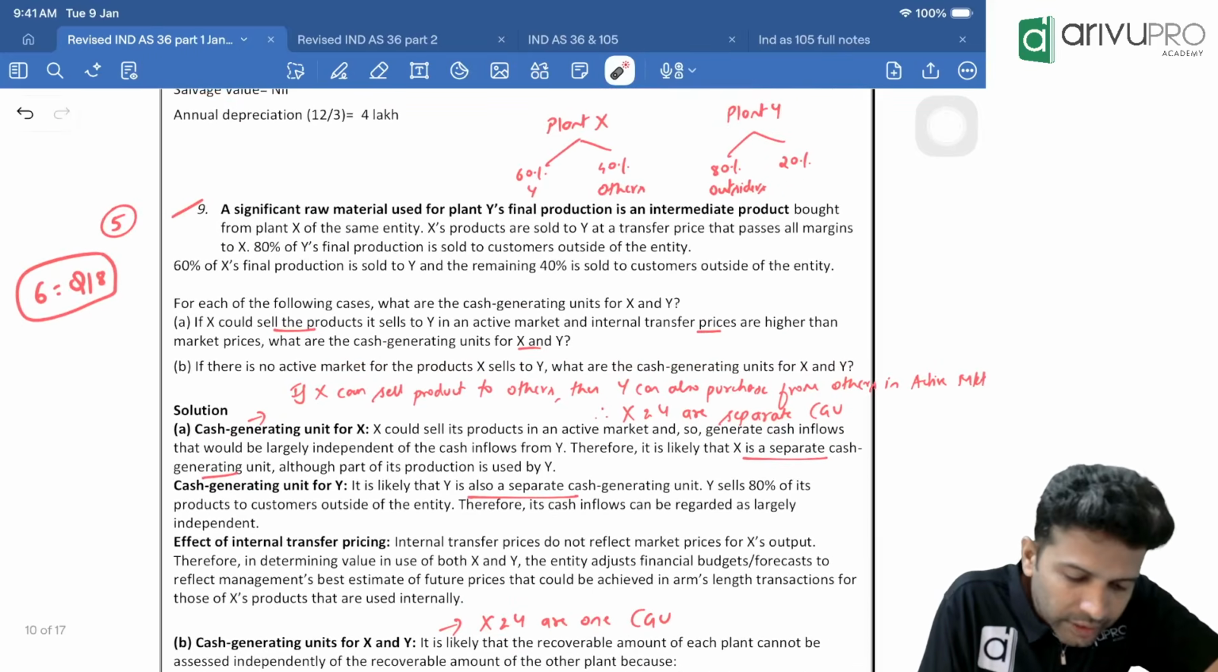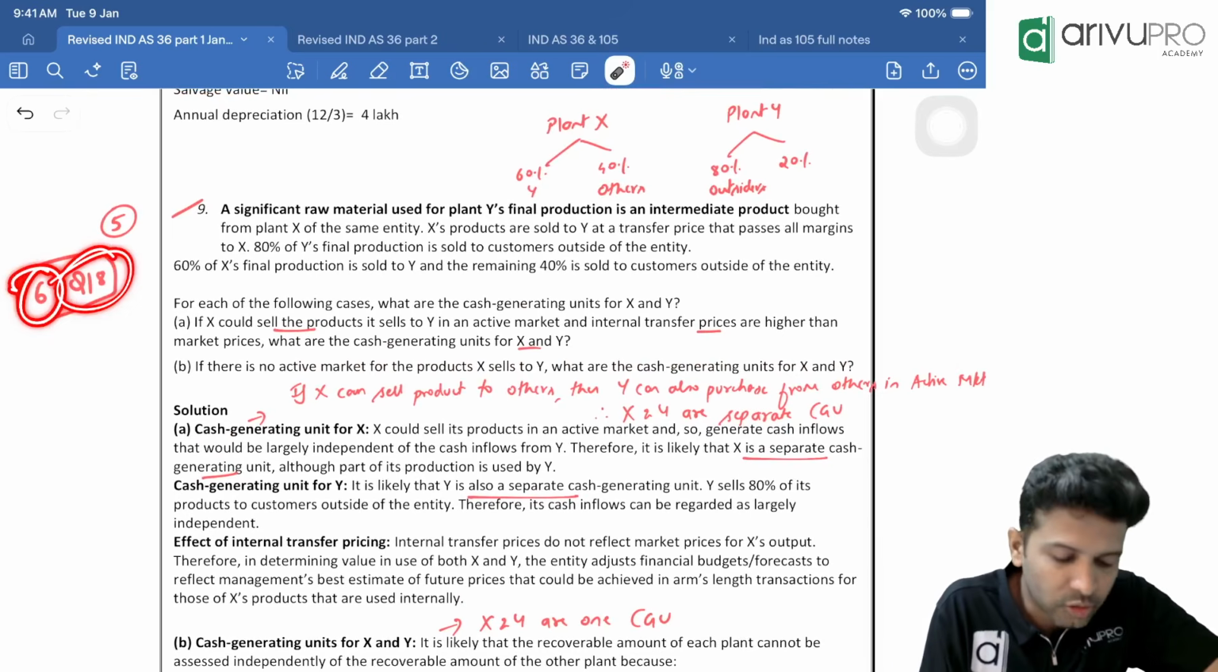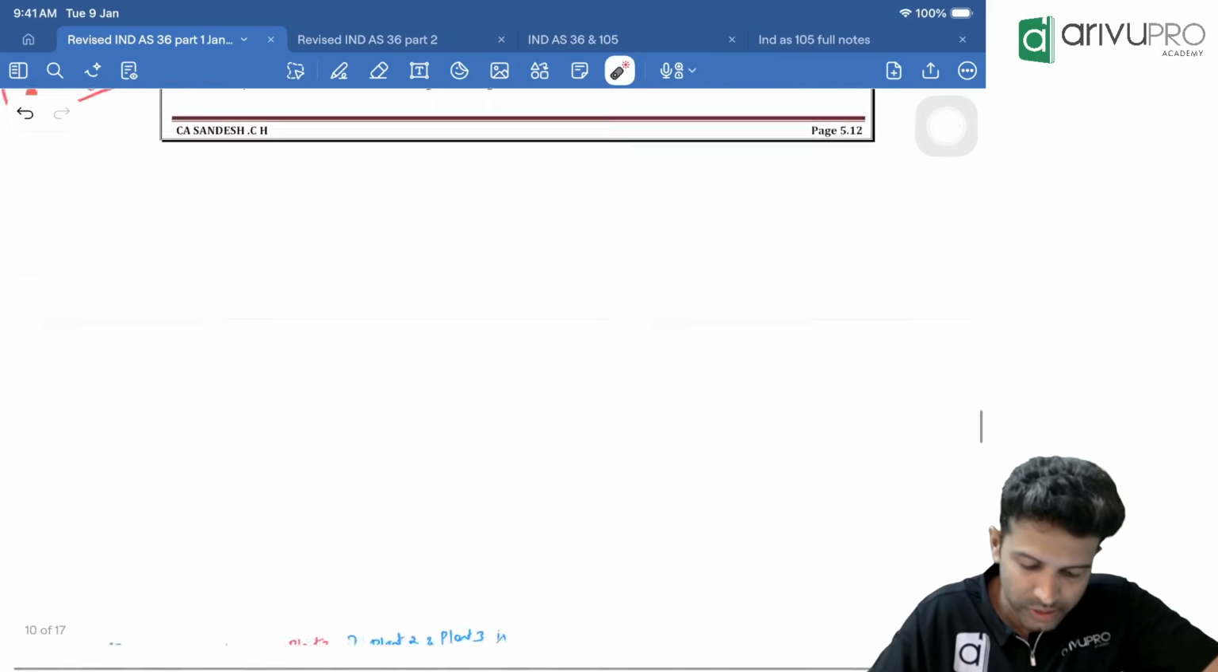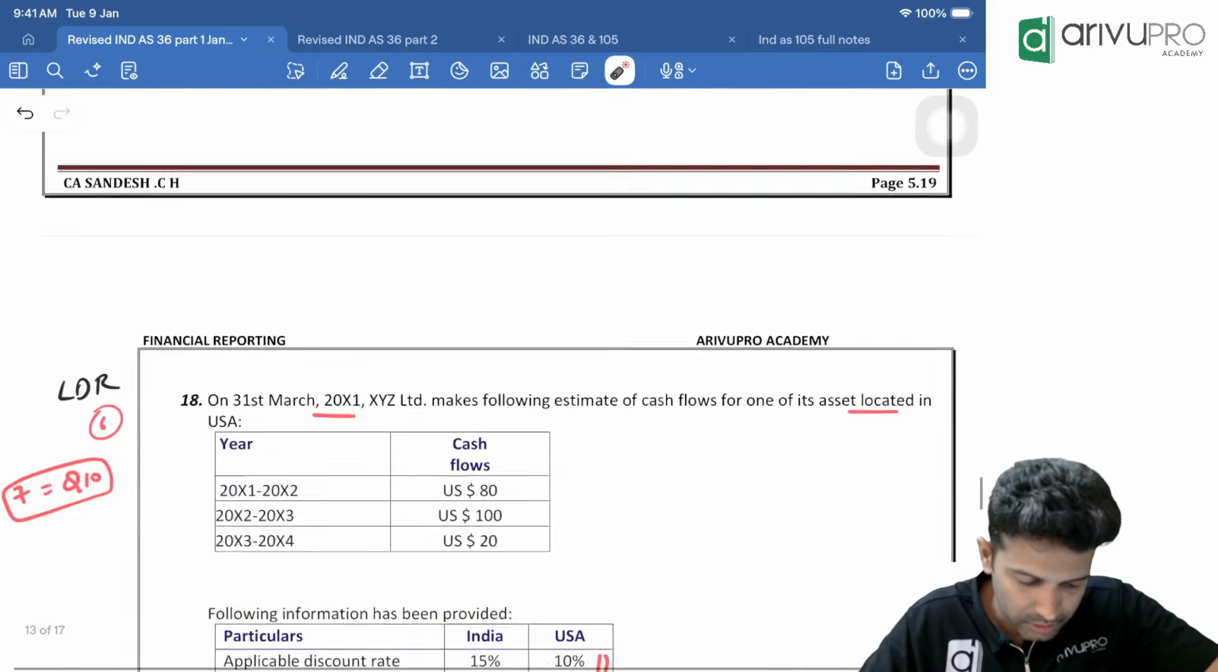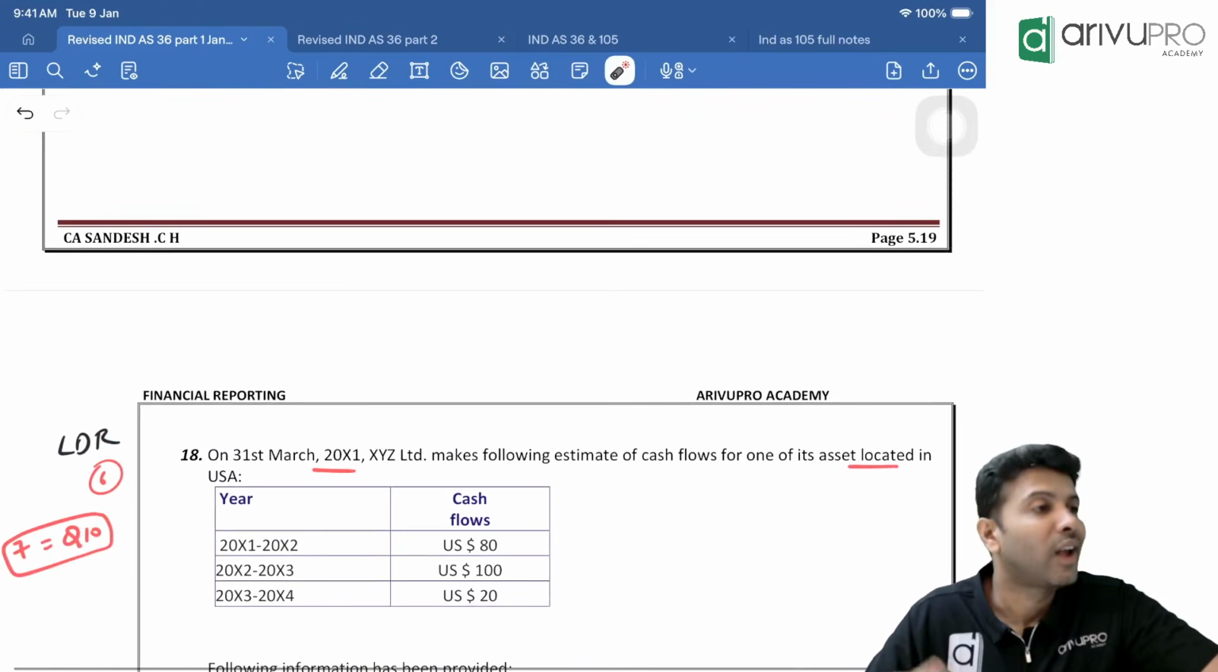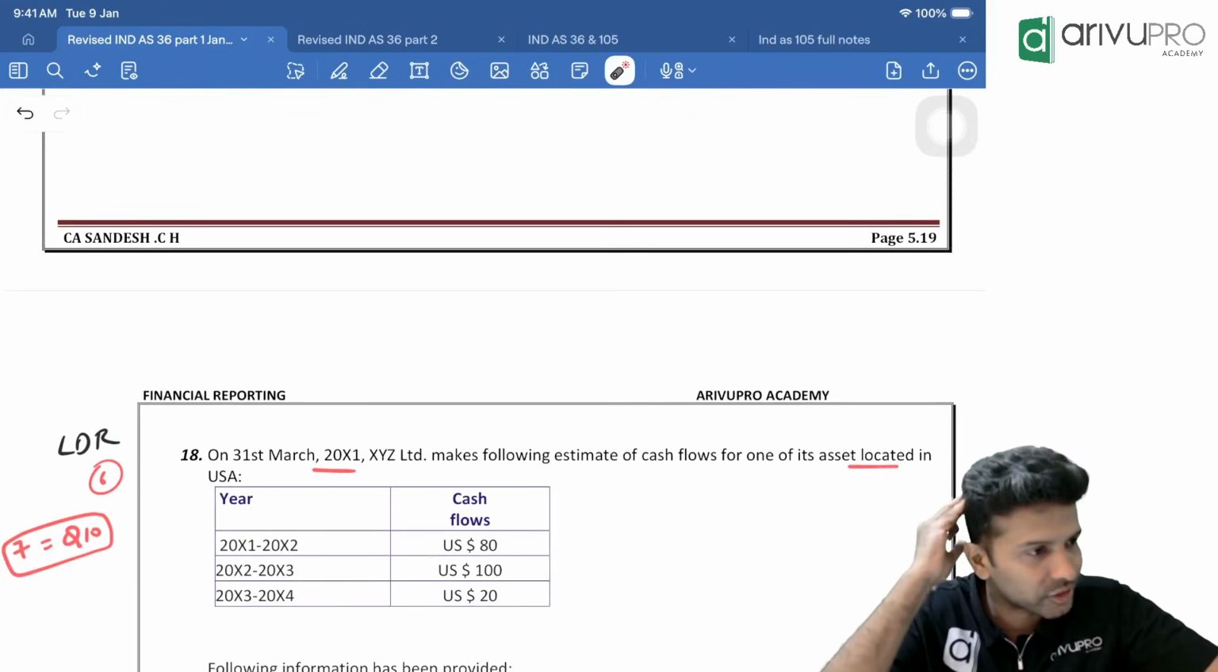Okay, so next is question number 6. That is question number 18. Question number 18 becomes question number 6 for us. Come to question number 18. Mark it so that you'll know in which order we need to present it.